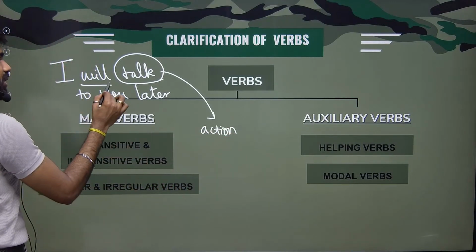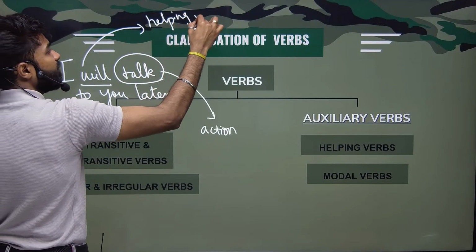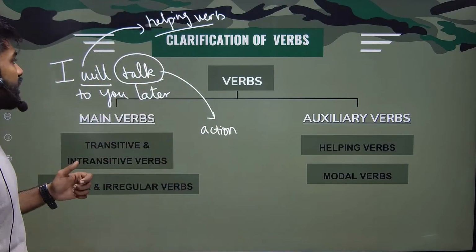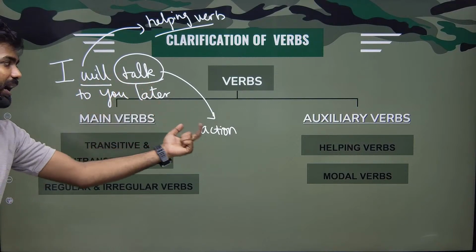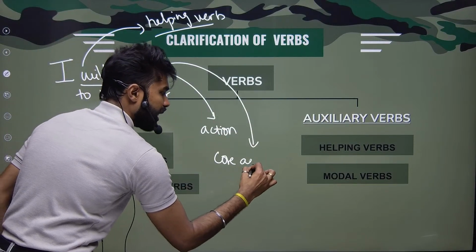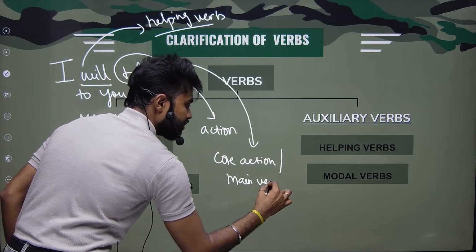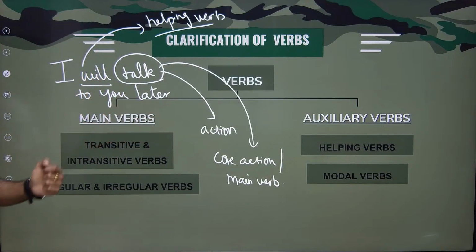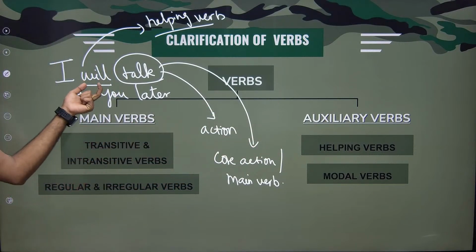This will is called my helping verb. To be very precise, we can call it a modal. Will is a modal. Now don't get confused. See, I will talk to you later. Here, talking is the action. So I can call this my core action or my main verb. This will is called my helping verb. Under auxiliary verbs, we have modals and other things. But this will is a helping verb.